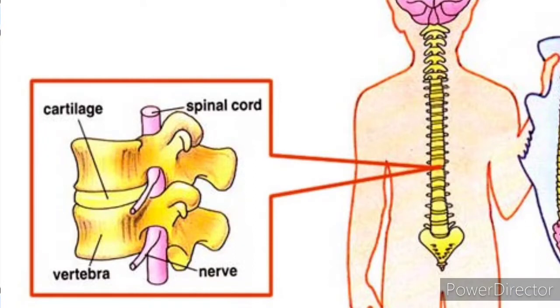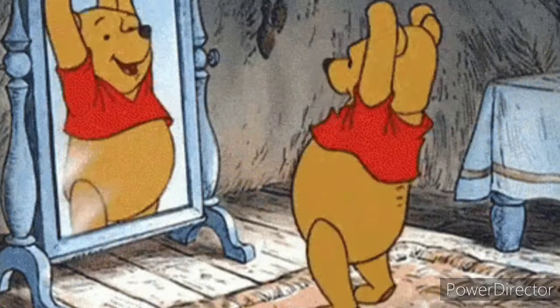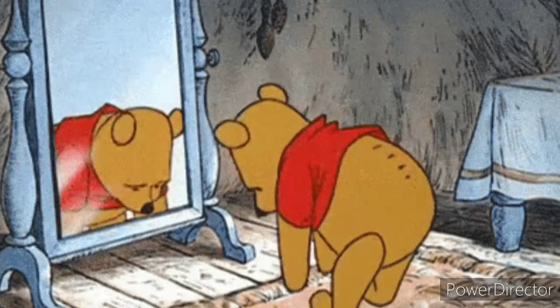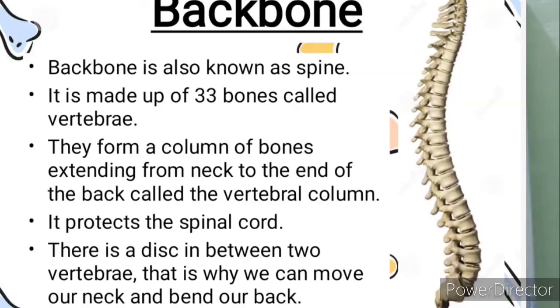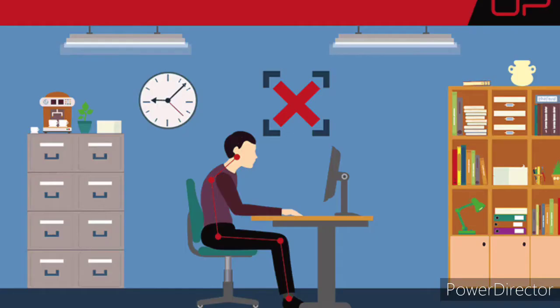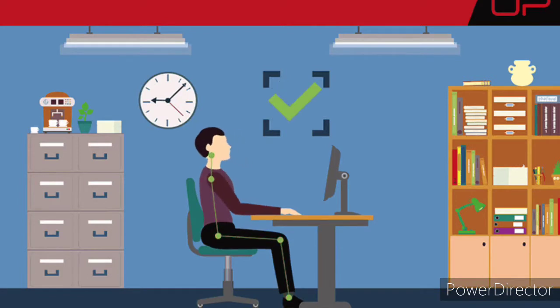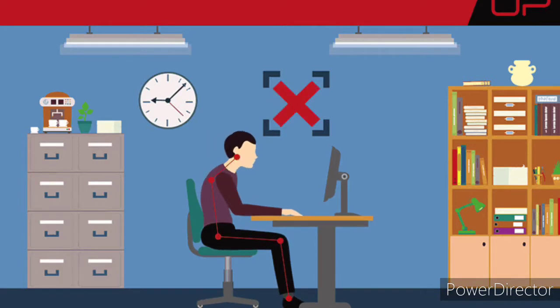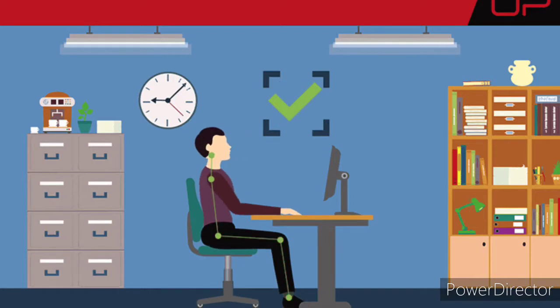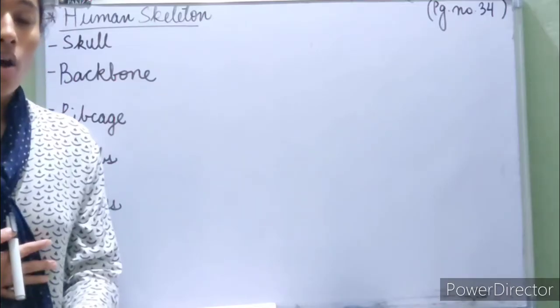In between they have cartilages. With the help of these cartilages, we are able to bend our backbone. We are able to bend our spine. Cartilages are very spongy. They are nice and soft, and they prevent the two vertebrae from a lot of friction. That is why we can easily bend forward or backwards, or easily move our spine and our backbone. And it is very important for us to make sure that we stand or sit in a good posture for the health of our backbone, and it helps us to stand erect on our back.